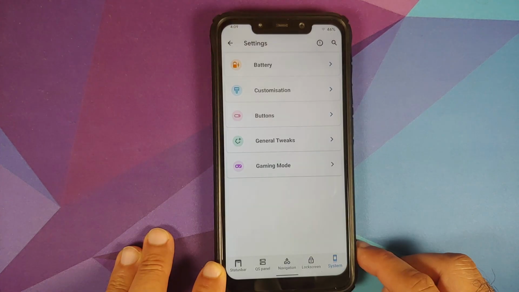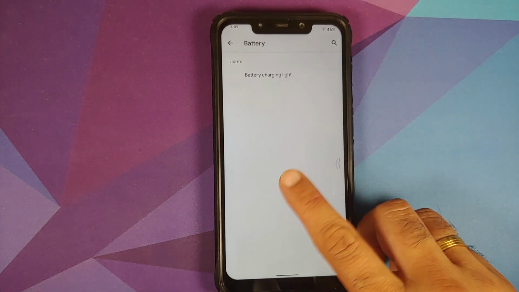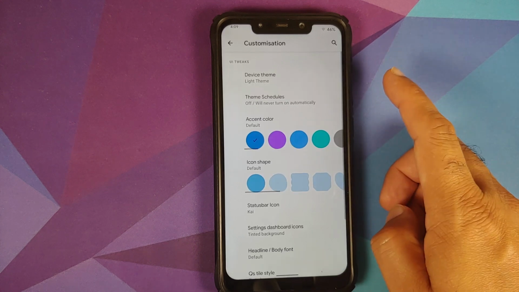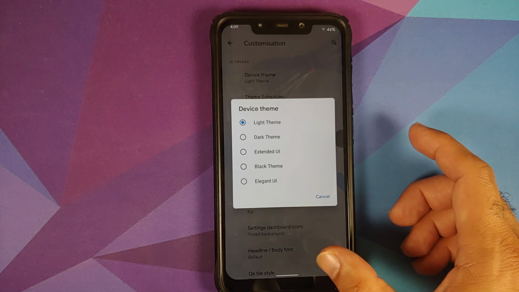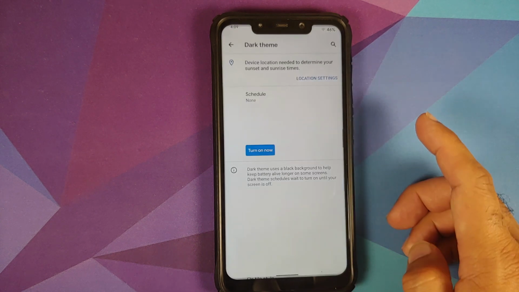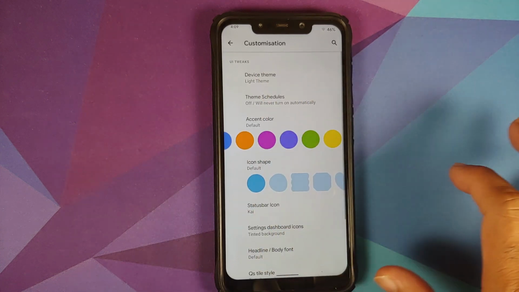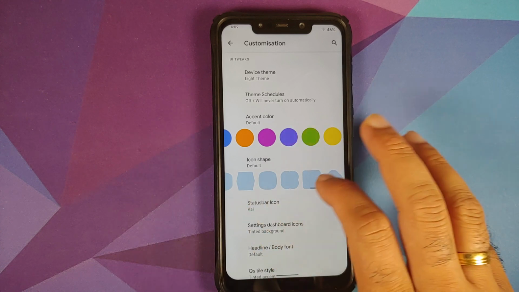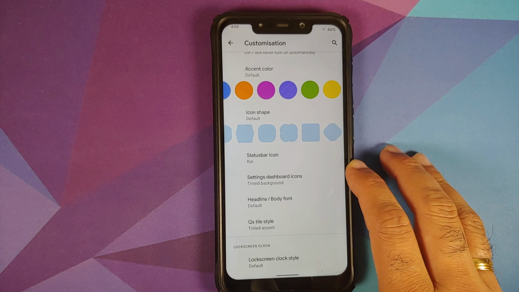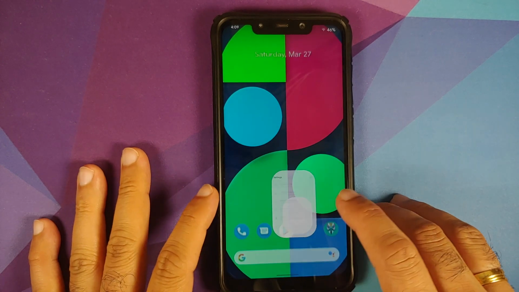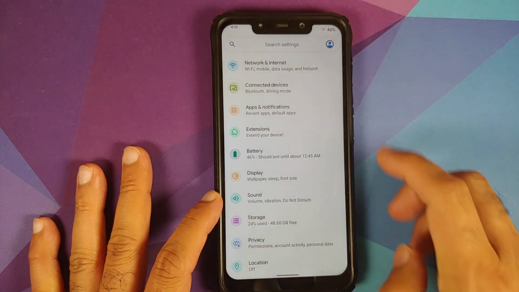Moving over to system, so you have customization for your battery light in case you want to do that. Then you have customization for the theme. So you have multiple theme options: light, dark, extended, black and elegant. You can set schedule for your themes. Accent colors are present, multiple options. Icon shapes are also present. Status bar icon style is present. What is the settings dashboard icon you want to see? So right now I am using the tinted style, and these are the icons which we are talking about.